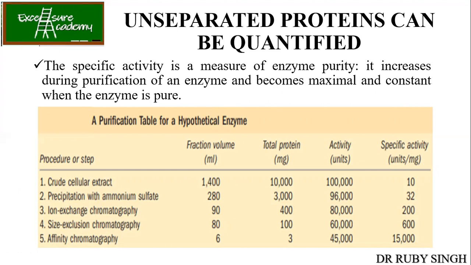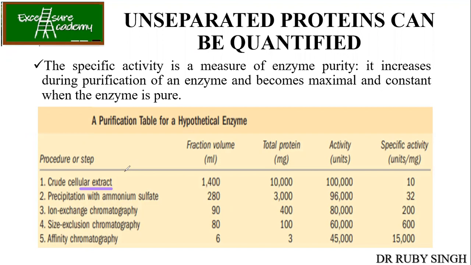Now, how do you make this table? First, you have got the crude extract, correct? So how do you prepare the crude extract? By lysing the bacterial, animal or plant cells. You lyse those cells and then centrifuge it, and whatever you get in the supernatant is your crude cellular extract.